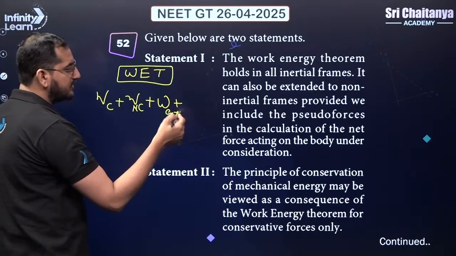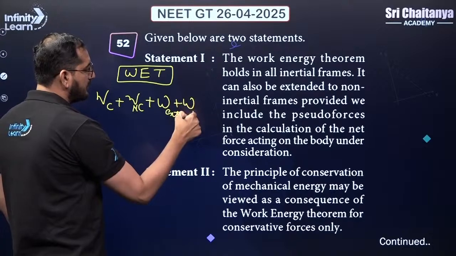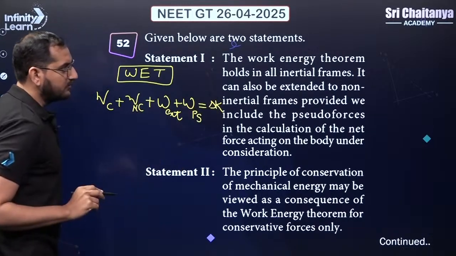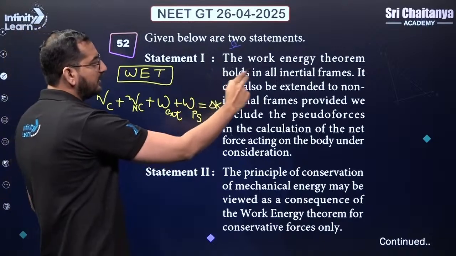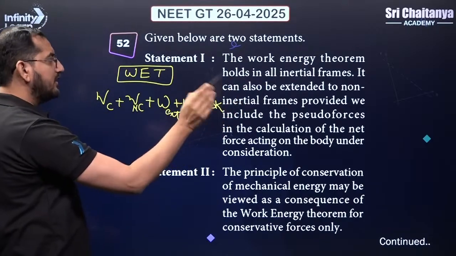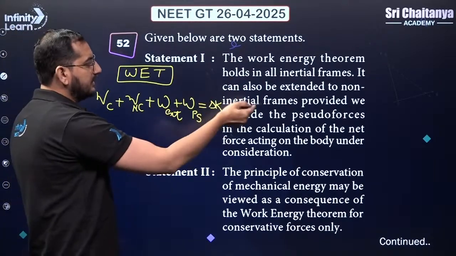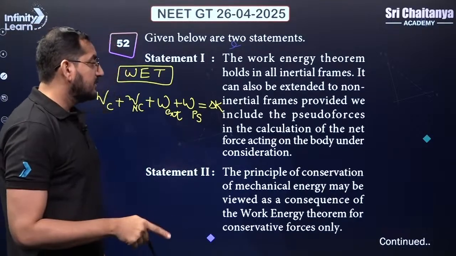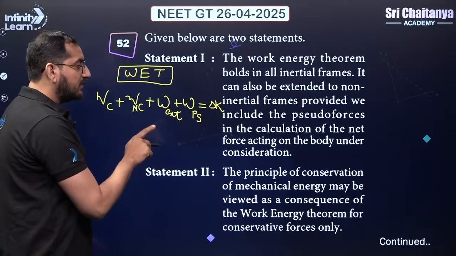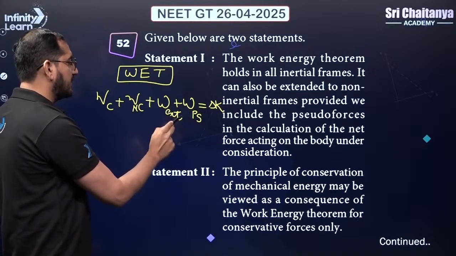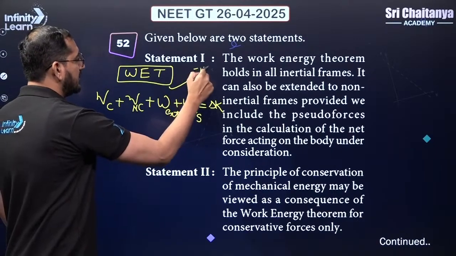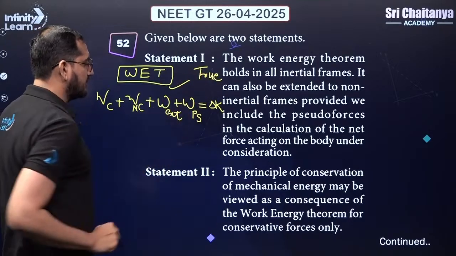If my frame is non-inertial, then work done by pseudo forces will also come, and everything should be equal to delta K. The statement says that the work energy theorem holds in all inertial frames. Of course, it can also be extended to non-inertial frames provided that we include the work done by pseudo forces, right? So if this is there, then the work energy theorem is applicable. Statement 1 is a true statement.